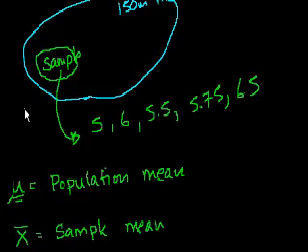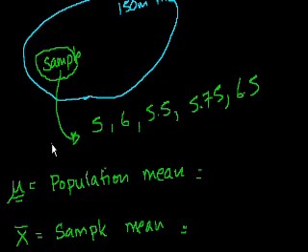Now, the way you calculate them is essentially the same. If you want to figure out the population mean, you'd go to all 150 million people at one moment, and add up all their heights and divide by 150 million to get the population mean. The sample mean, you just add up the numbers in your sample and divide by the number of data points you have. It's a fairly straightforward operation.